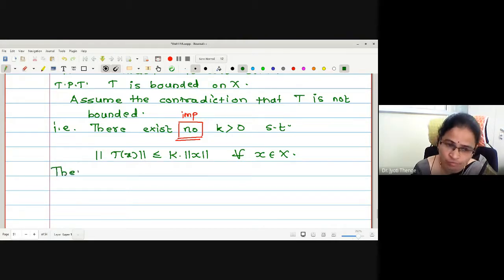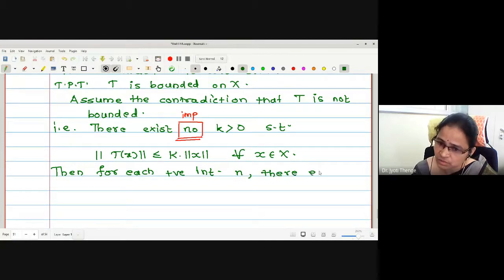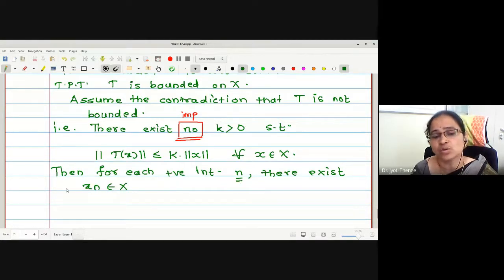Okay, let me write. Then, for each positive integer n, there exists x_n in X. See, I am writing for positive integer n, so it will form a sequence of elements in the domain, right?